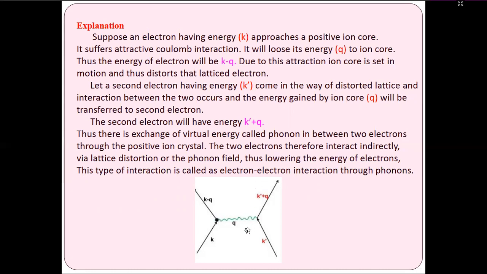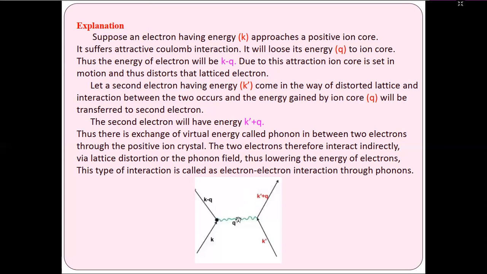Thus, the energy of the electron will be K minus Q. If, due to this attraction, the ion core is set in motion, it distorts the lattice. Let a second electron having K dash come into the way of the distorted lattice, and the interaction between the two occurs. The energy gained by the core, that is Q, will be transferred to the second electron. That is, K minus Q to K dash plus Q.